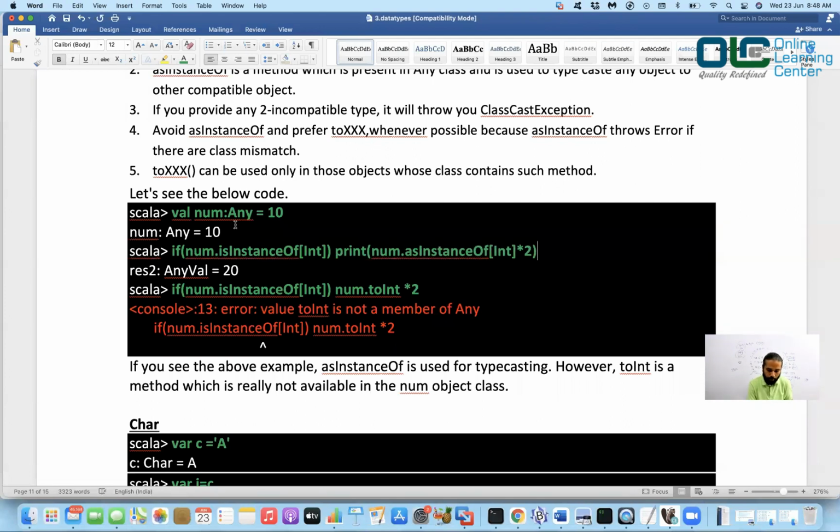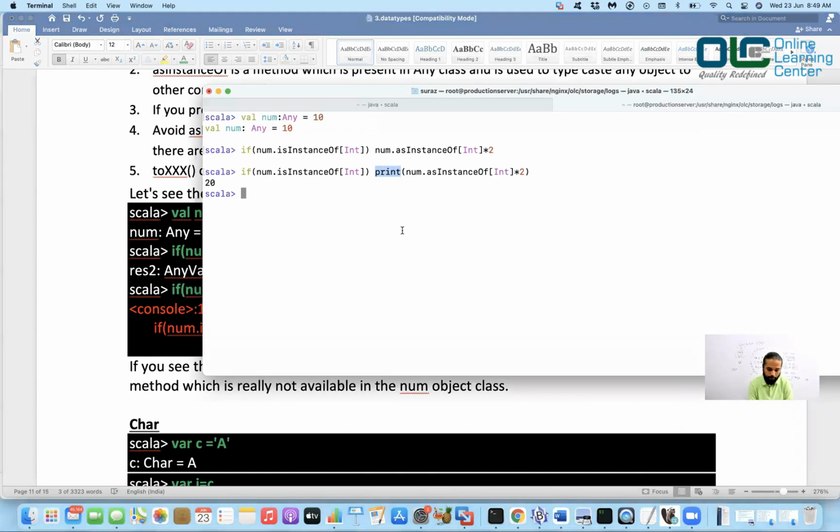Now see here, what we have done is 10 is an integer and I have assigned it to a parent. So what happens internally is the Integer class is wrapped in Any. If you open this Any, you still have the child class. Let me try to do the same thing again, but this time I'll say if num isInstanceOf Integer, yes, then num.toInt * 2.